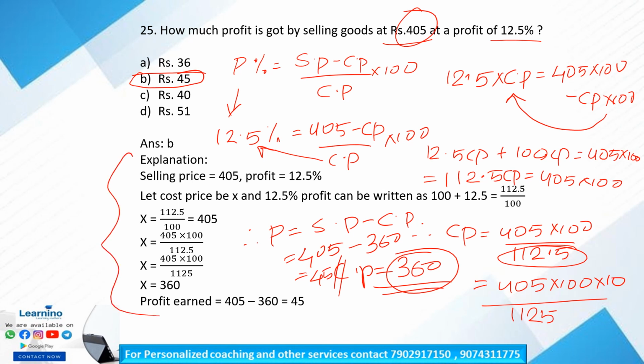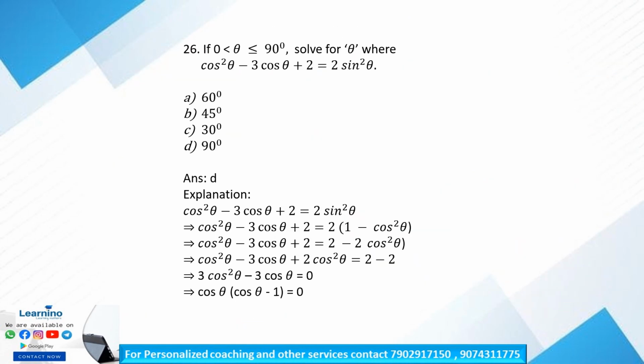Clear? So this is the explanation. Our profit earned is selling price minus cost price, which is equal to 45. Is that clear? So next, question number 26.